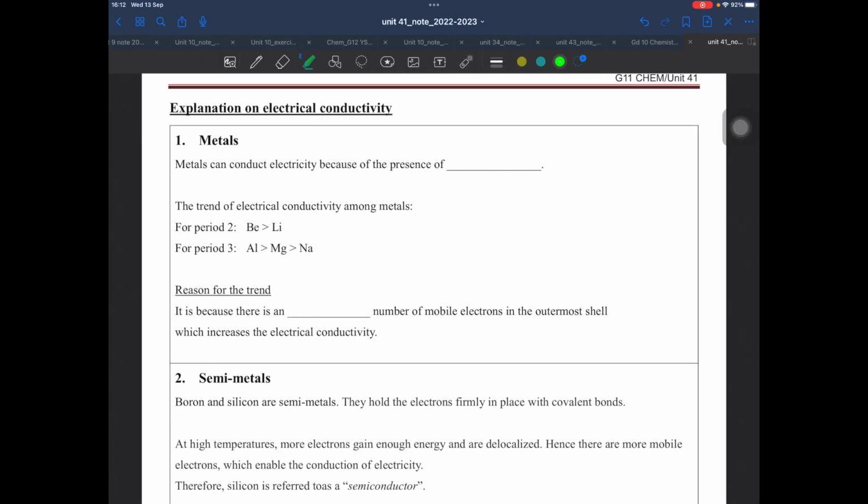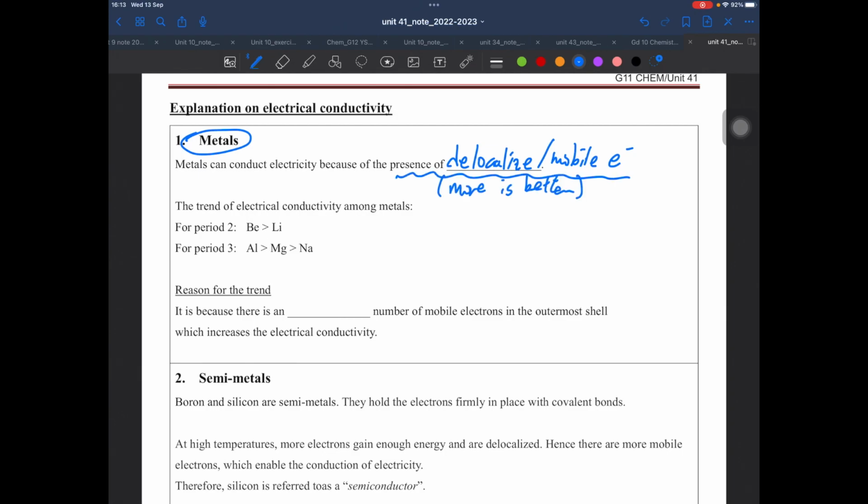Next one, we try to explain the conductivity. Yes, metals are conductors of electricity. The reason behind is the presence of delocalized electrons. And you can expect that with delocalized electrons, more will be better, because if you get more delocalized electrons per atom, then you get a better conductivity.